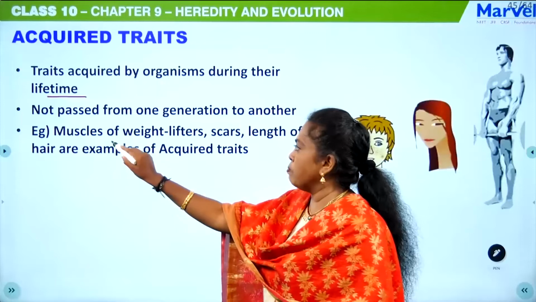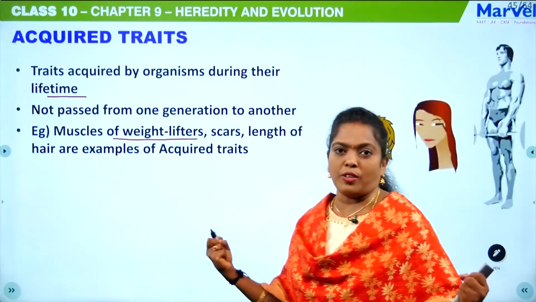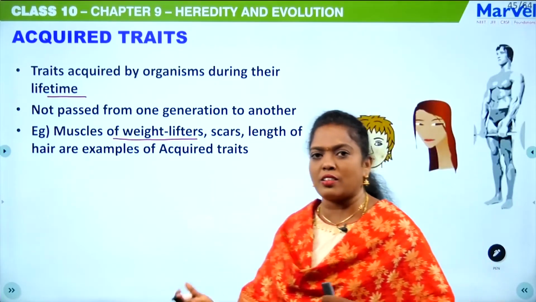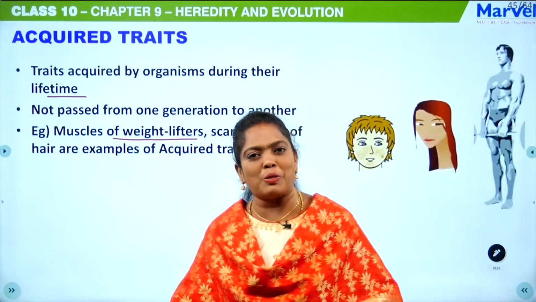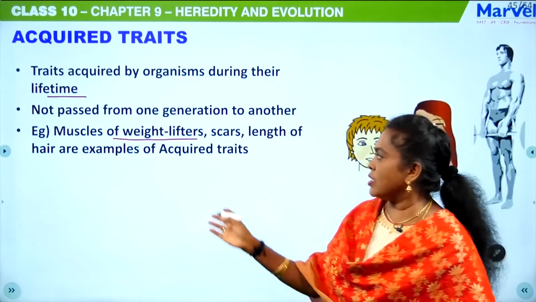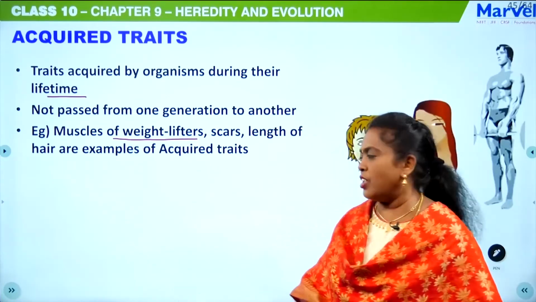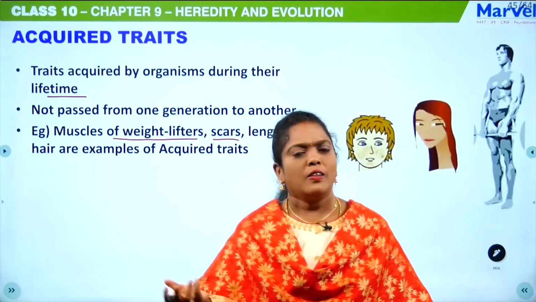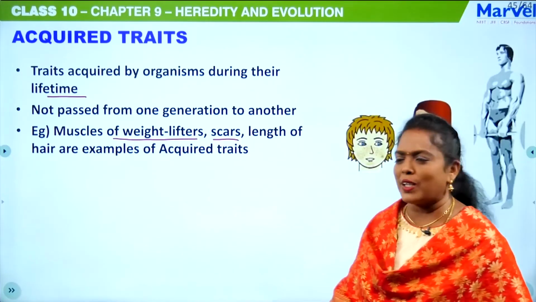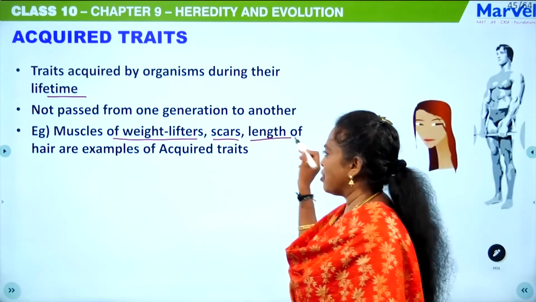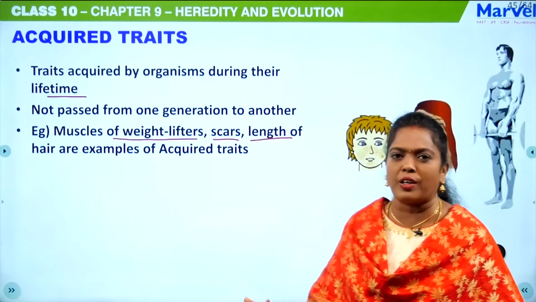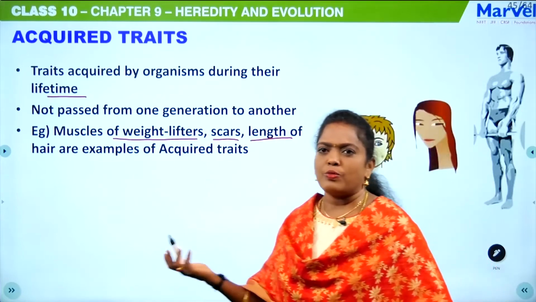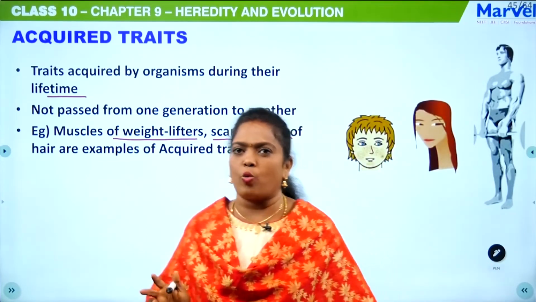Some examples: the muscles of a weightlifter. This definitely cannot pass to the next generation, unless they too go to the gym and practice more exercises. Then only this character will be achieved. And scars, if we have accidental scars somewhere, definitely this couldn't be passed to the next generation. And the length of the hair, how well we are growing it, maybe the texture and the color is passed, but the length, no. So these are some of the acquired traits.